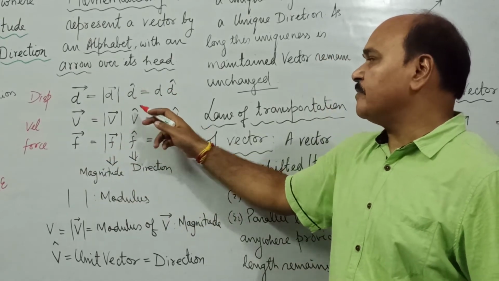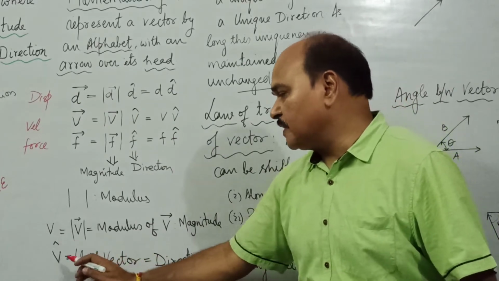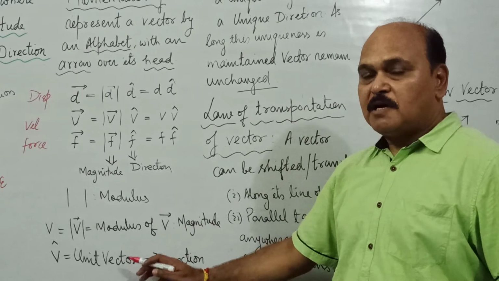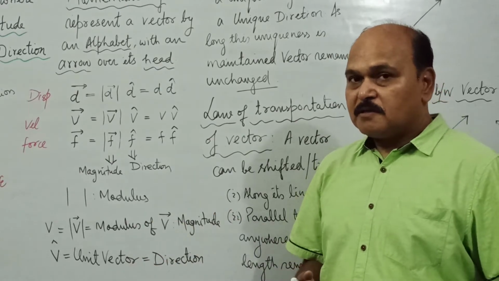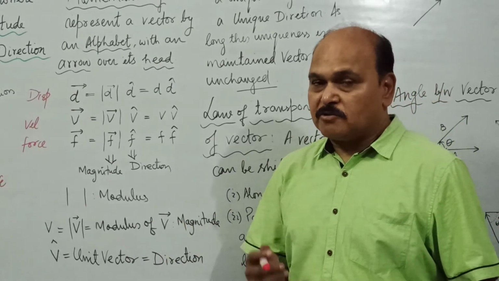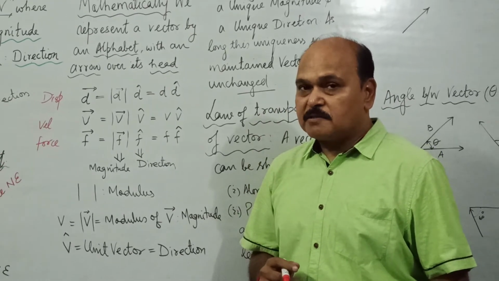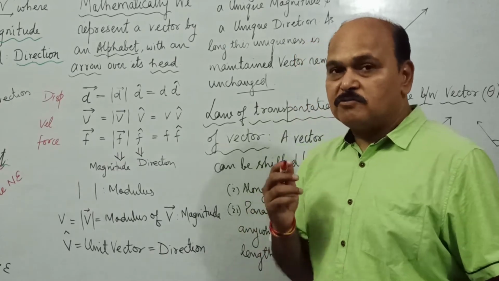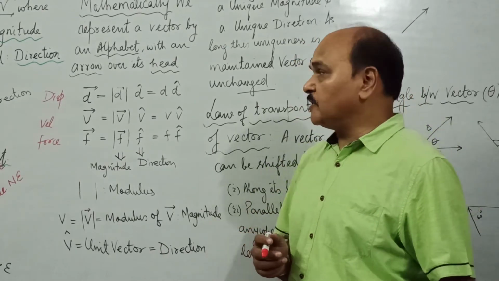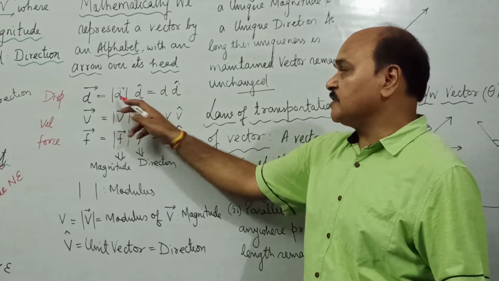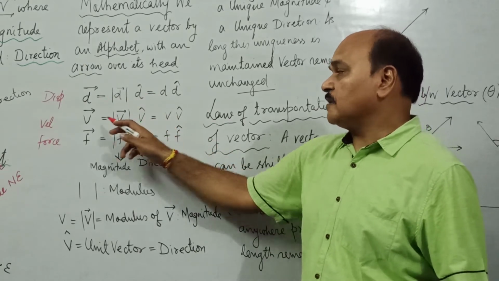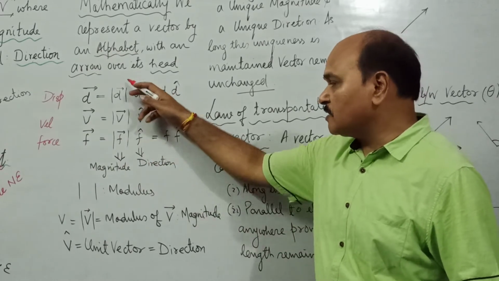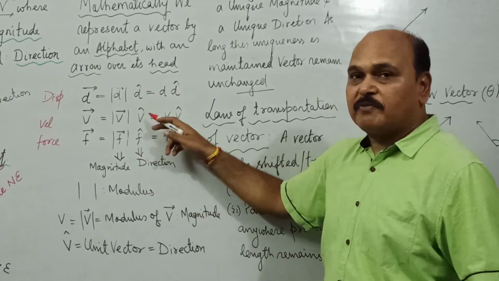And D cap, what is cap of a vector? This is V cap. V cap is nothing but unit vector, and it is used to represent direction of a vector quantity. So unit vectors are the vectors of unit magnitude, and they have well-defined directions, and they are used to represent direction of a vector quantity. Like D cap is the direction of displacement vector, V cap is the direction of velocity vector, F cap is the direction of force vector.